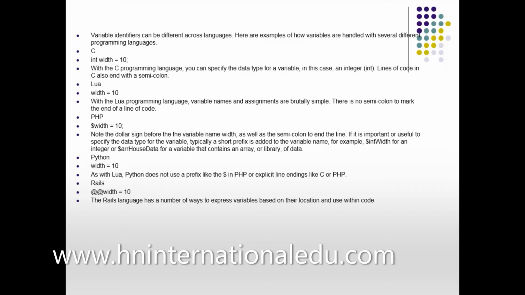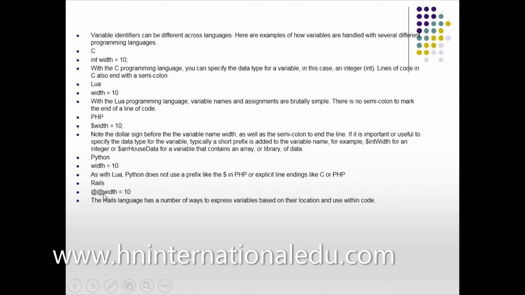So in Lua, we do not write int. We just write width is equal to 10. In PHP, we write $ sign before this. In Python, we do not write anything and we do not put a semicolon.